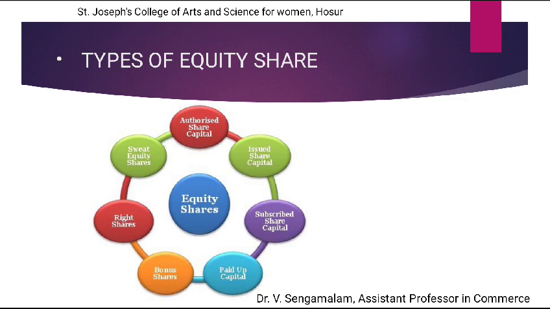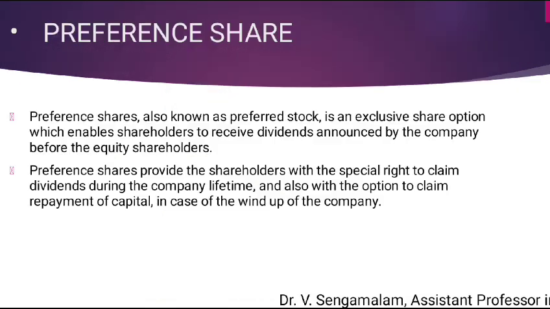Bonus shares. Bonus shares means that instead of declaring a dividend, the company issues its shares to the existing shareholders. Right shares. Right shares are issued based upon a special right, like dividend declaration or voting rights. Sweat equity shares. These shares are issued to the employees of the concern.